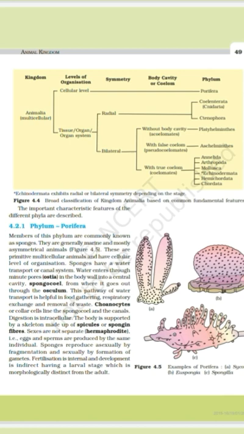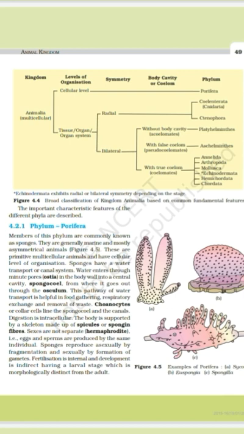Poriferans are hermaphrodite, that is reproduction is by sexual and asexual. They have both the reproduction, asexual reproduction and sexual reproduction. Poriferans also have the power of regeneration. Means if they lost any part of the body, they can regenerate that part. The example of a marine water poriferan is Sycon, and the example of a rare freshwater poriferan is Spongilla.